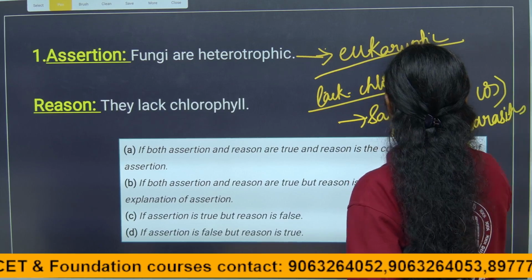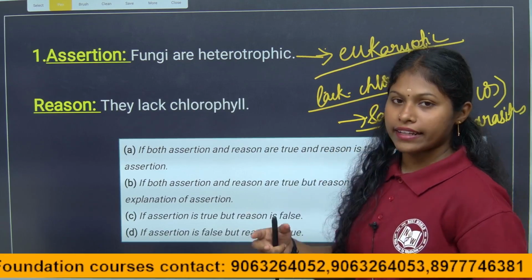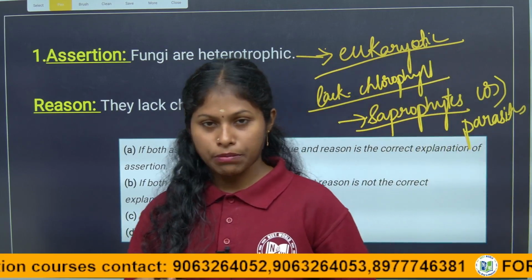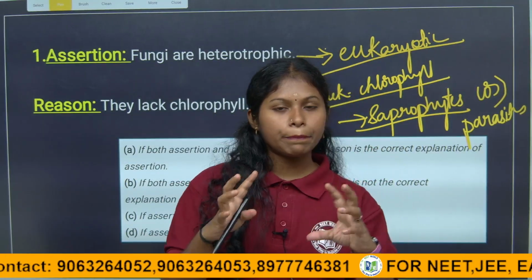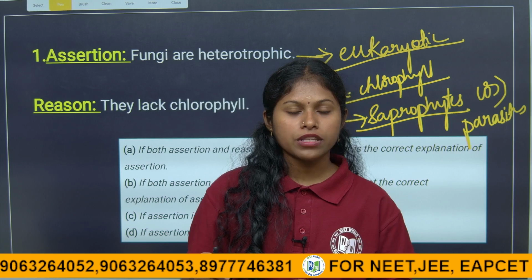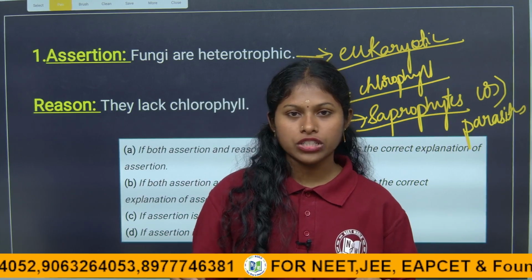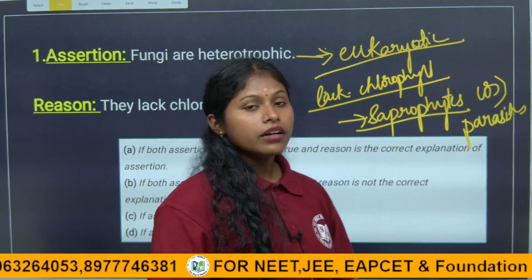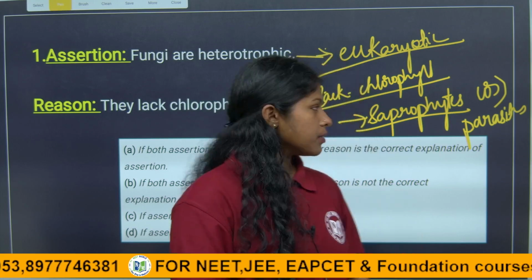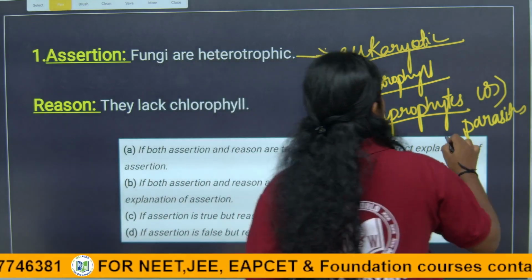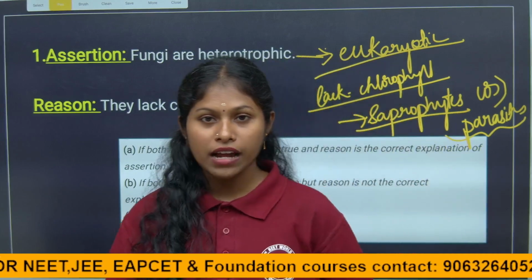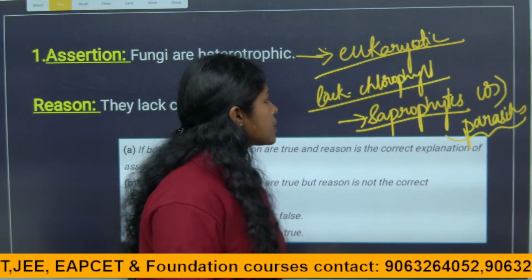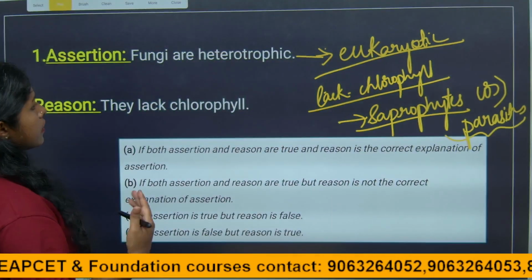So here the saprophytes are what, children? Along with the bacteria, they act on the dead and decaying matter and break down those complex molecules into small, simple forms. Thereby they can absorb the energy. This is how they act on dead and organic matter. Or else they cause fungal infections, causing disease in humans, plants and animals. So they act as both saprophytes and parasites.